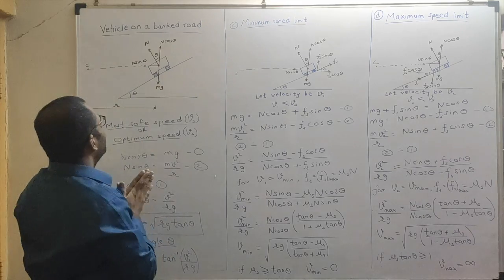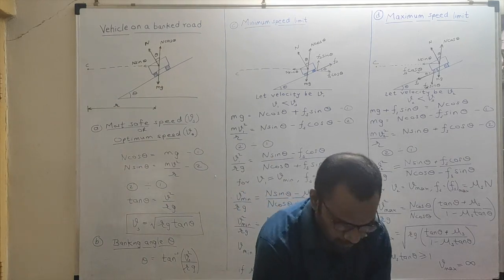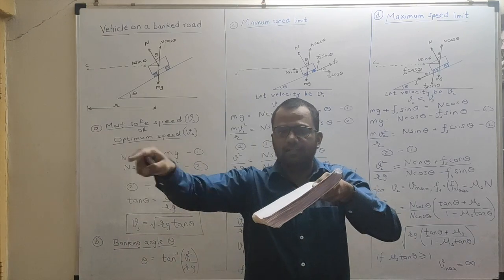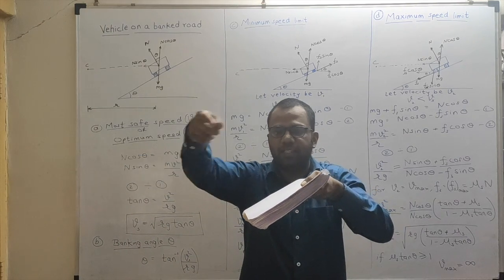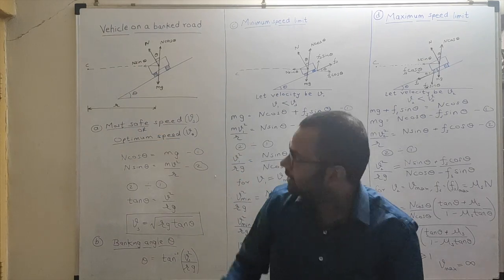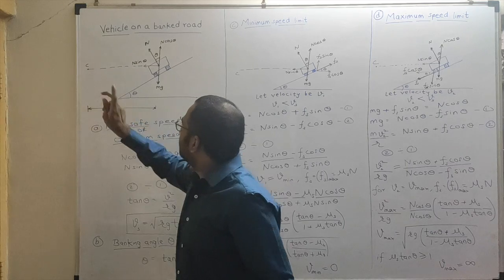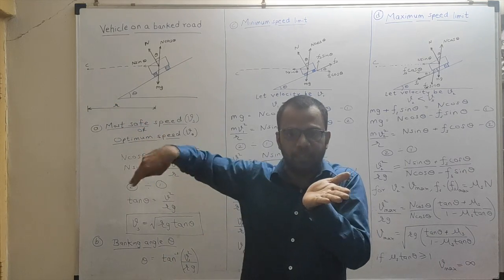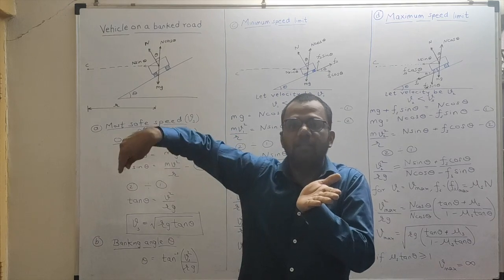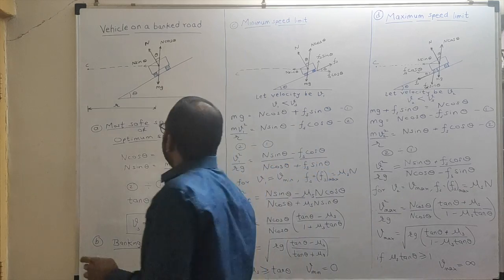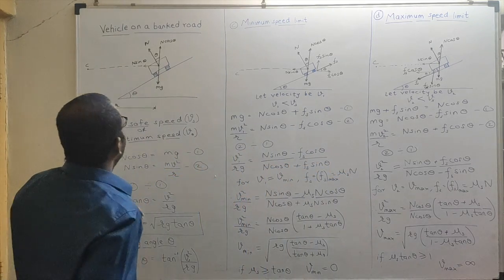Now, as you can see, this curvature will have a certain center, because it is a curve of some circle. I have shown that this is the center of that curvature. Our vehicle is on the banked road, taking a curve along that circular path. Now look here.